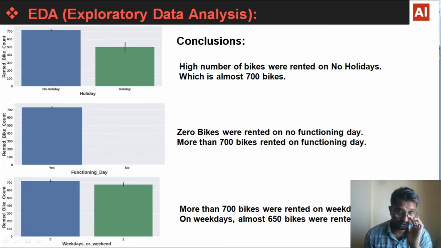The next is functioning day. Zero bikes were rented on no functioning day. More than 700 bikes were rented on functioning day. And the next is weekdays or weekend. More than 700 bikes were rented on weekdays. On weekends, almost 650 bikes were rented.